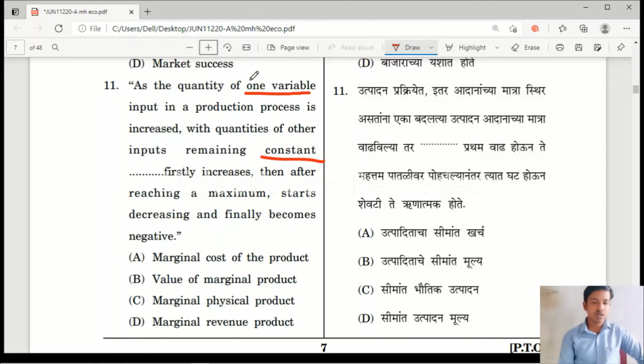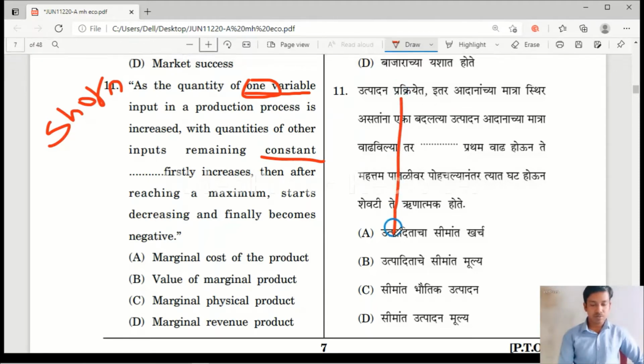This theory is related to only one variable input, all other variables are constant. It means this theory is related to the short run, and this theory is talking about the law of diminishing marginal product.